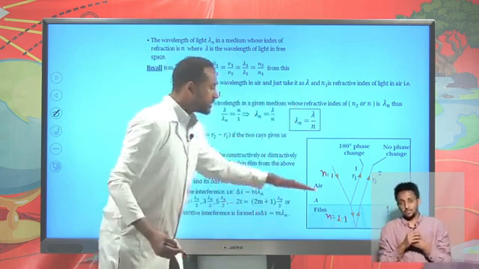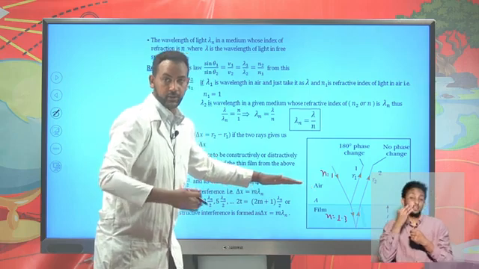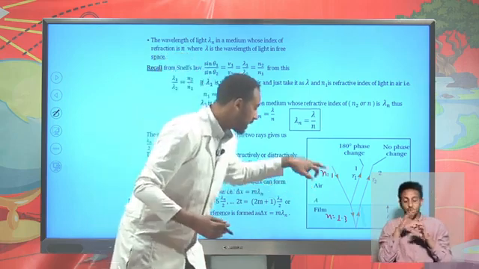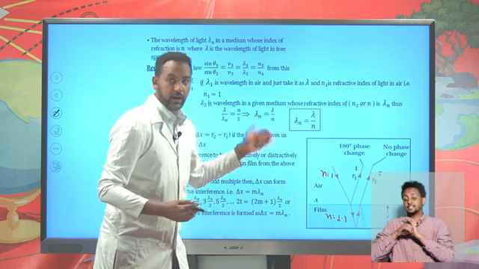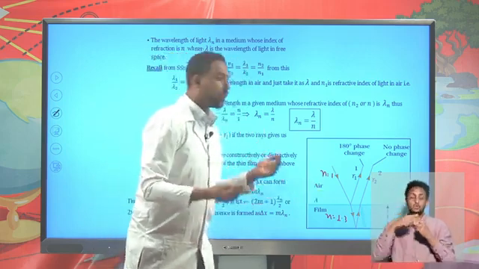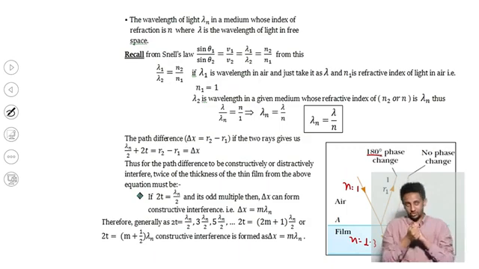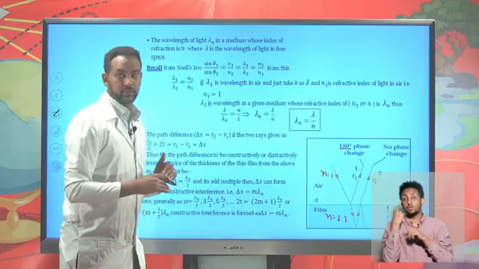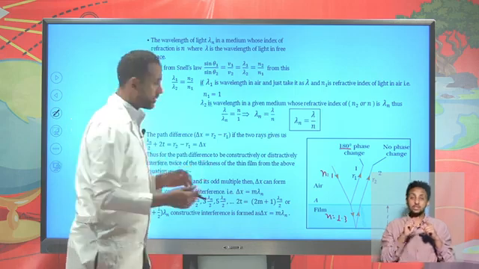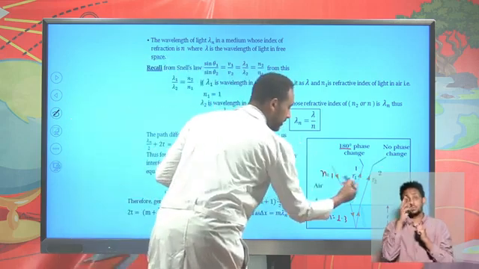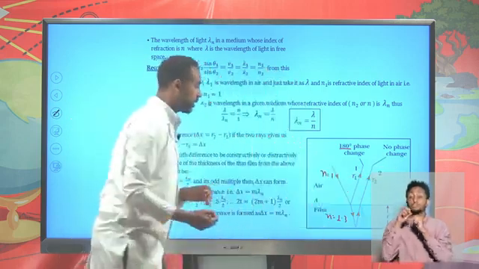So it faces a higher refractive index or higher refractive surface. As light is reflected from a higher refractive surface, there will be a 180-degree phase shift or phase change between the incident and reflected wave, whereas as it is reflected from a less dense boundary surface, it will be in phase. Okay, there will be no change if it is reflected from a less dense boundary surface.